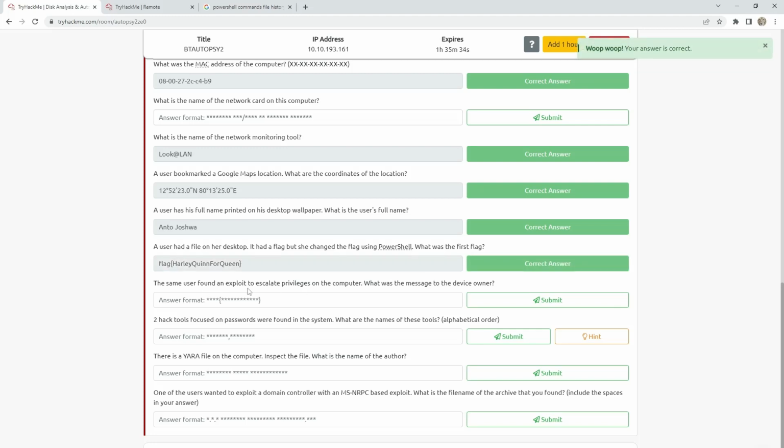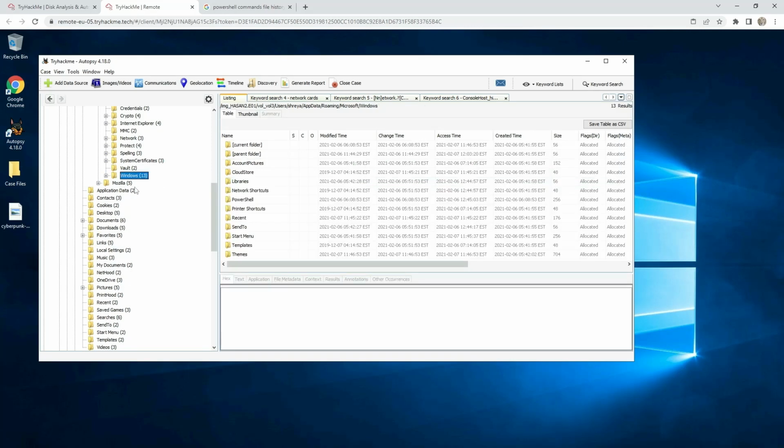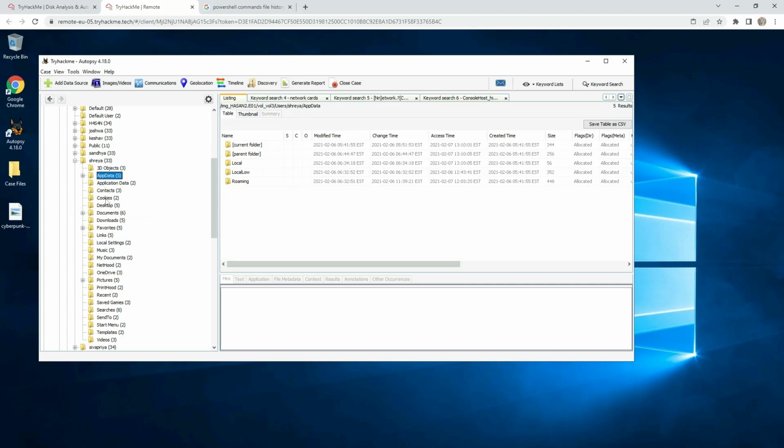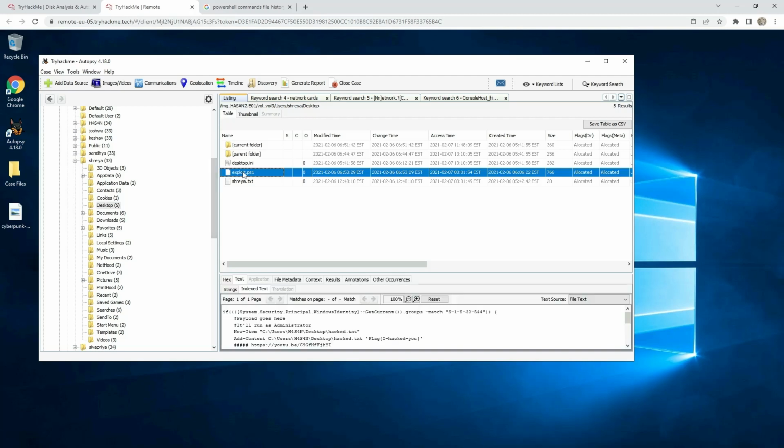The same user found an exploit to escalate privileges on the computer. What was the message to the device owner? Normally TryHackMe don't want us to search through all the files, and they put this usually on desktop or downloads files like that. We are on same user Shreya, then go to desktop, and here is the exploit, and the flag is I hacked you.